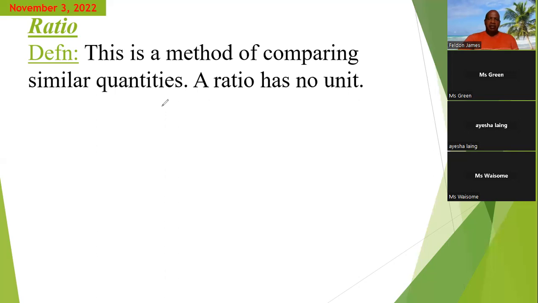Now, when we're looking at fractions, we take the part that we are concerned with and put it over the total number, which is the denominator. And so that's what we do when we are writing fractions. We are seeing how many parts we have out of the whole. But for ratio, we are looking at how the parts are shared.